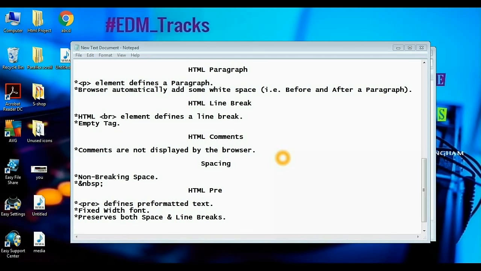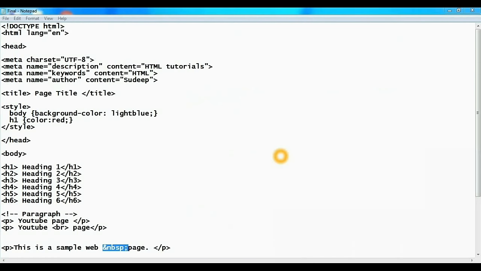With respect to spacing, in HTML if you want more than a single space, then you have to use this part: the ampersand, NBSP and semicolon. Last is the pre tag. Pre preserves both white space and line breaks. We will check the meaning of the pre tag in the browser window.